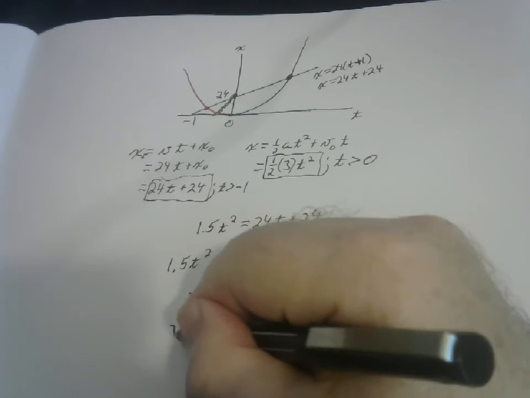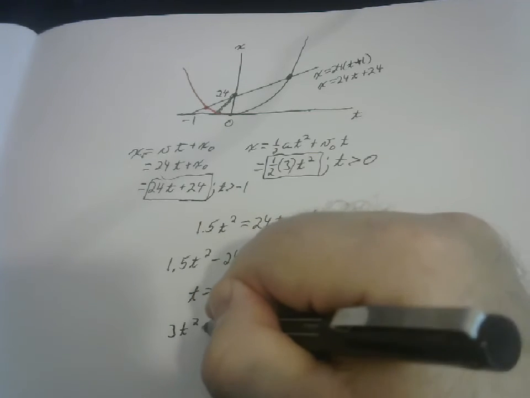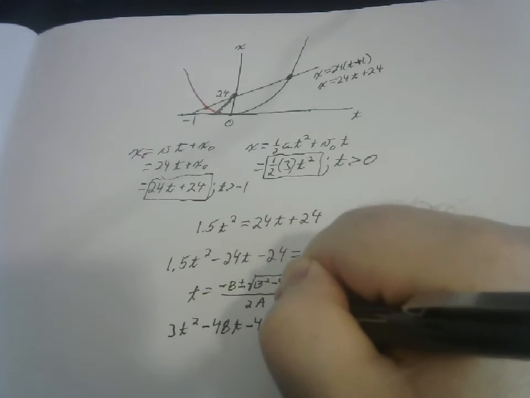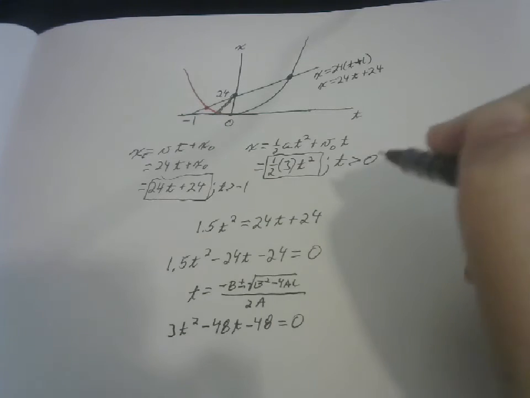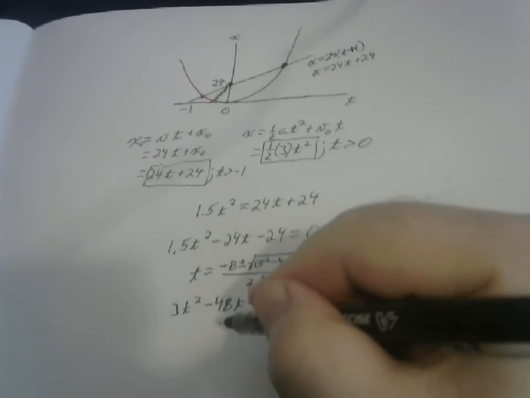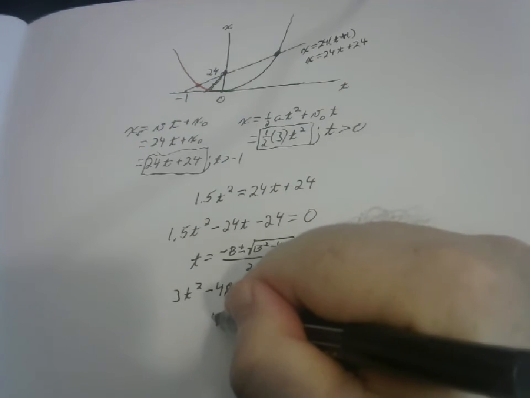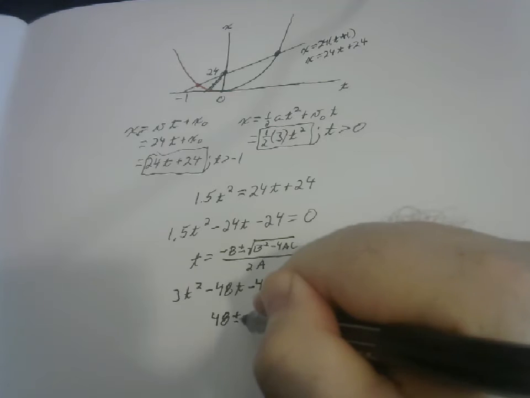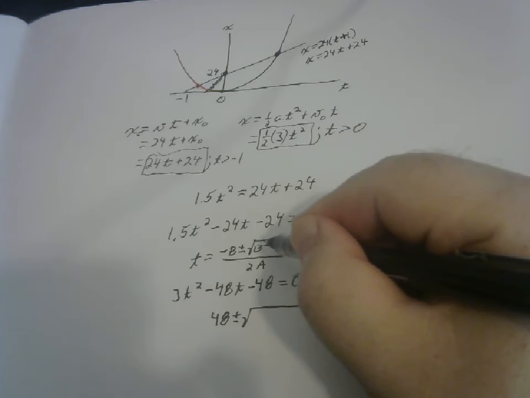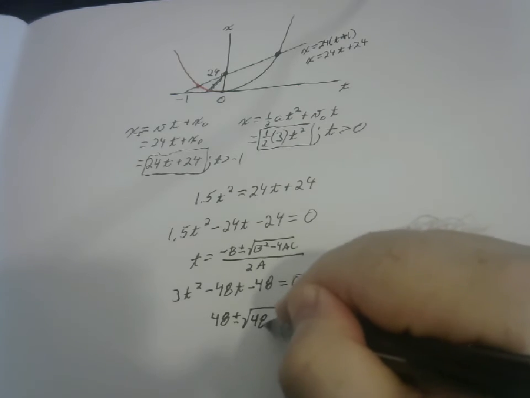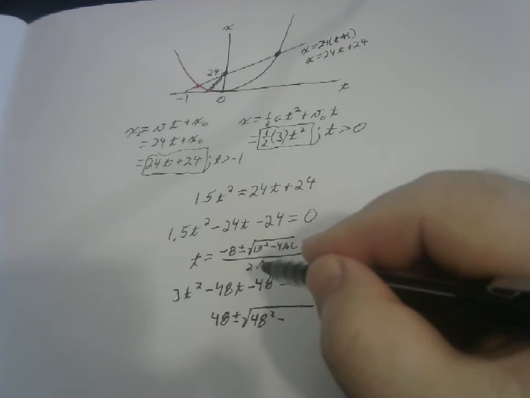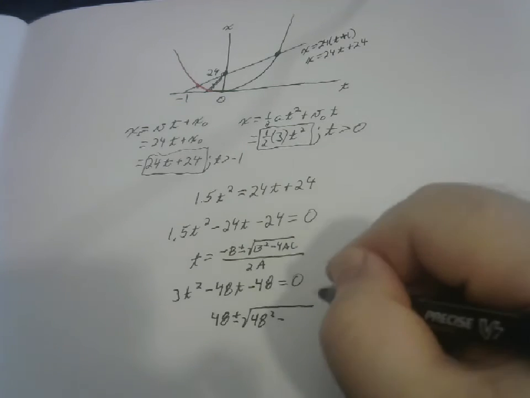So it'll be 3t squared minus 48t minus 48 equals 0. That'll get rid of that 1.5 for us. So -b is positive 48. 48 plus or minus the square root of b squared is 48 squared minus 4 times 3 times -48.